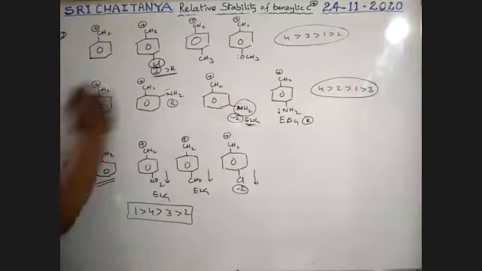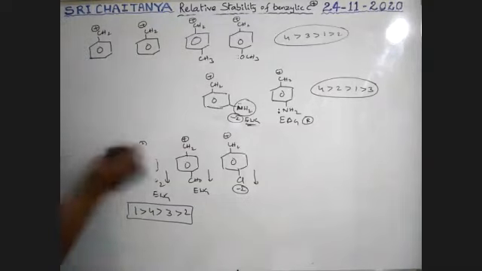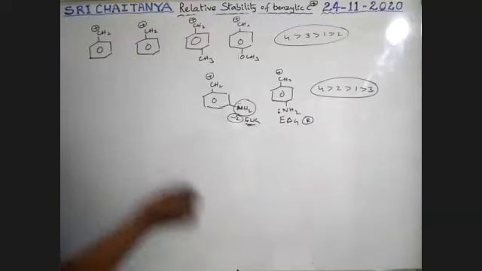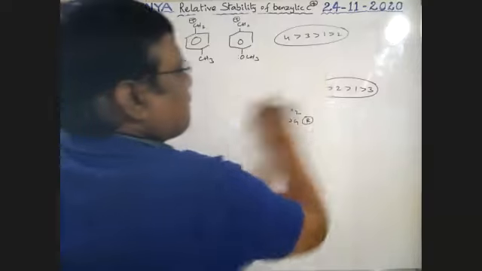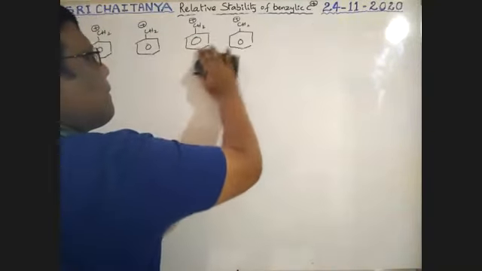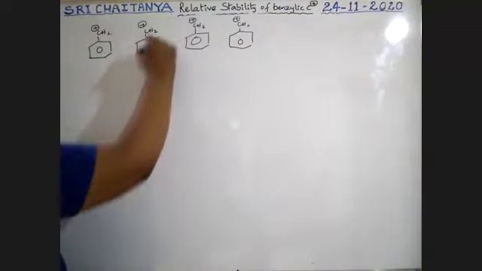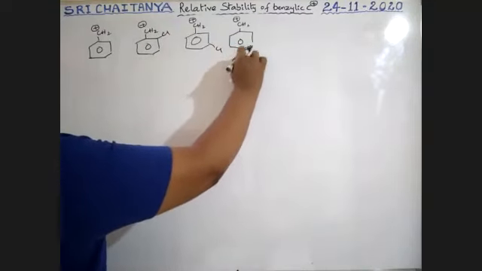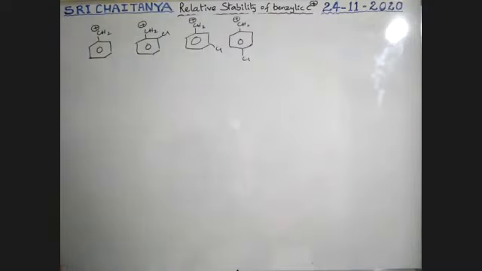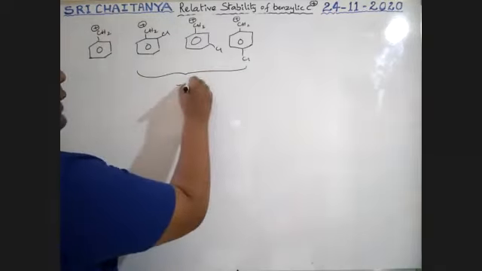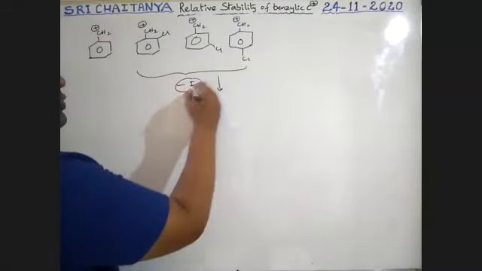Next. Now what about this? Cl is mostly accepted as a minus I group, more than plus R. It seems to be minus I. See here, boys, in all these cases, minus I, that means it withdraws electrons.